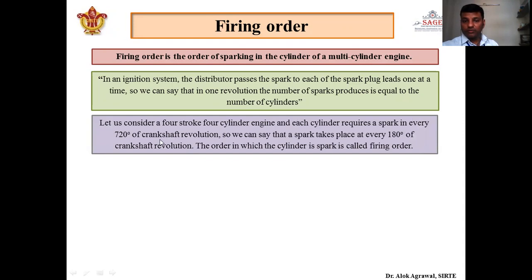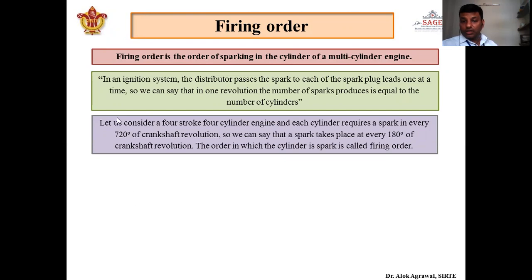So, if we consider a four-stroke four-cylinder engine, sparking occurs when the crankshaft rotates twice. One sparking is required at the time of compression, when the compression stroke is about to end. One sparking is required in two revolutions of the crankshaft for each cylinder. So in a four-stroke four-cylinder engine, the cycle completes in two revolutions of the crank, that is 720 degrees of crankshaft revolution.